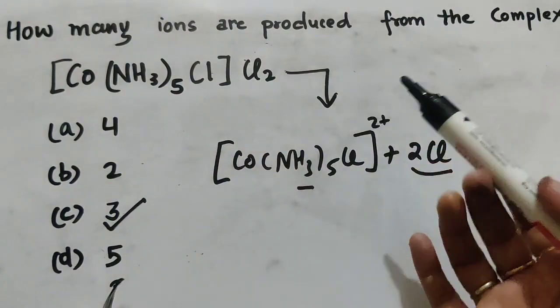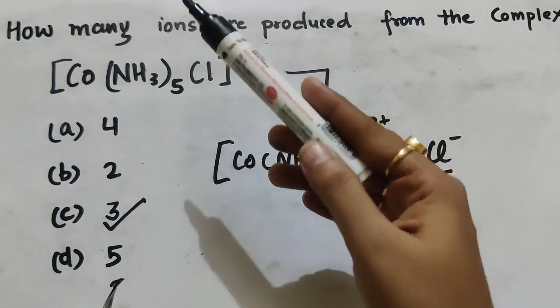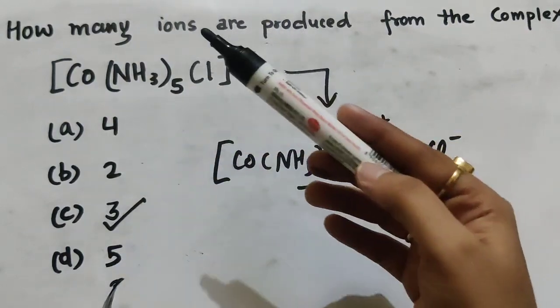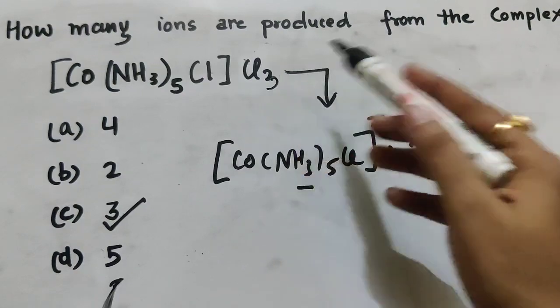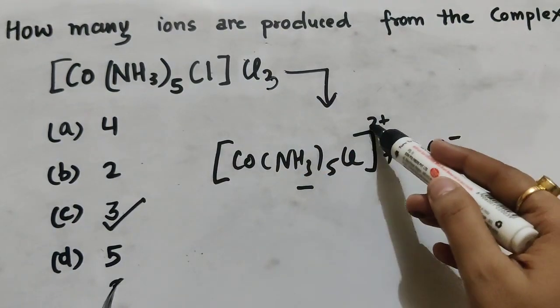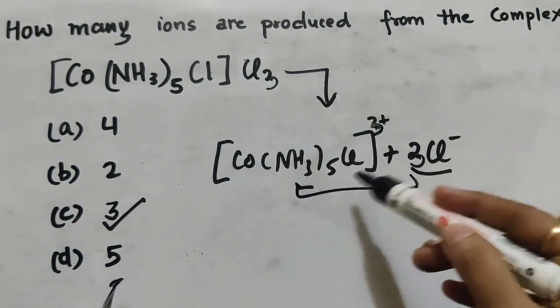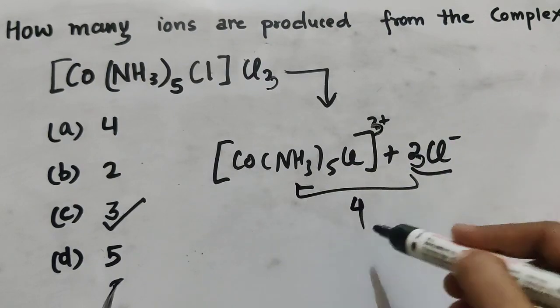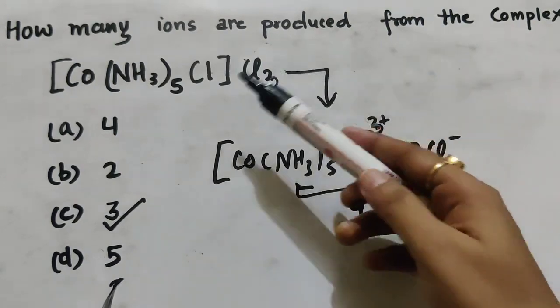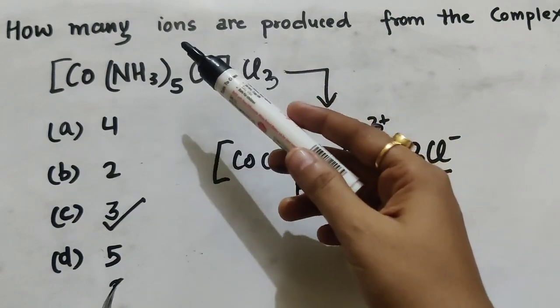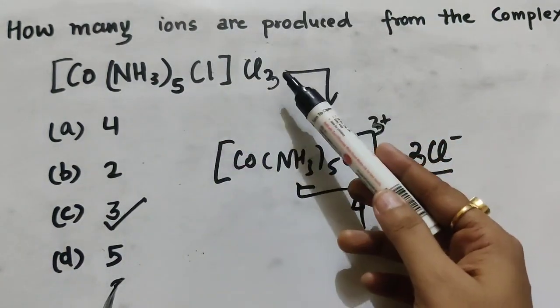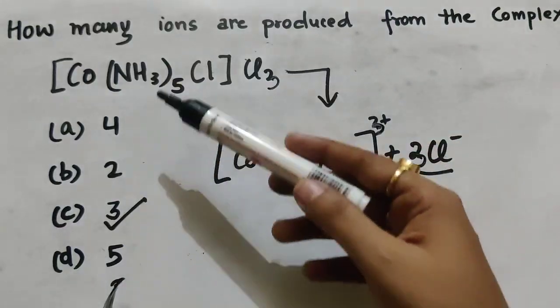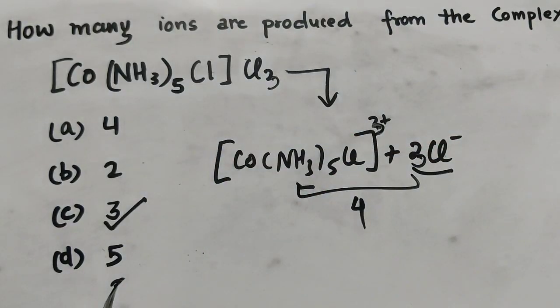So whenever the question asks how many ions are produced, you have to just ionize the coordination sphere with its counter ion. Now if it is Cl3, then it will be 3 Cl minus, and the overall ions here will be 4. So depending upon how many counter ions there are in addition to the coordination sphere ion, we sum up both the ions, and the answer will be given in your option.